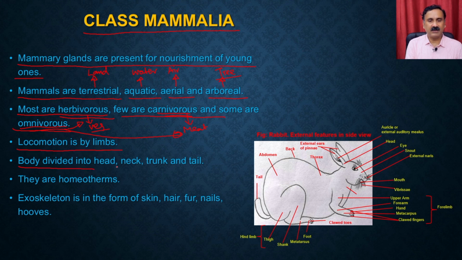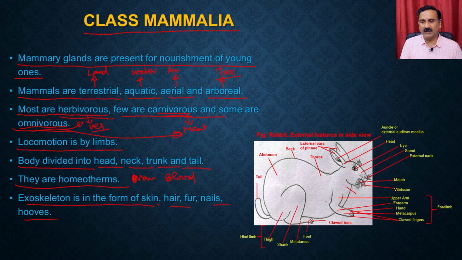Body is divided into the head, neck, trunk and tail. They are homeothermous, which means they are warm-blooded animals, right? And the exoskeleton is in the form of skin, hair, fur, nails and hooves. What you see here is the structure of the rabbit, and I'm sure you might have seen a rabbit, right? It has a head, then it has a trunk and all those things, and it has a well developed tail also.